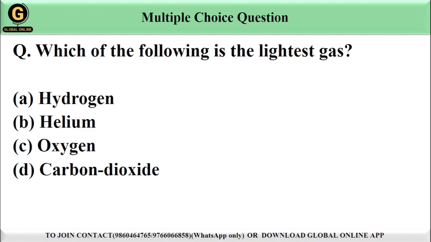So students, among the following options, we have hydrogen as the lightest gas. It has the smallest and lightest atoms, consisting of just one proton and one electron. Because of its low molecular weight, hydrogen is much lighter than the other elements like helium, oxygen, carbon dioxide. This is why hydrogen is often used in balloons and airships. Although it's highly flammable, hence it should be handled with care. So the correct option is option A, hydrogen.